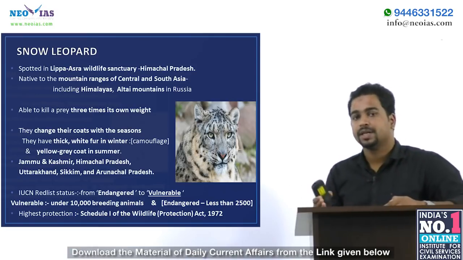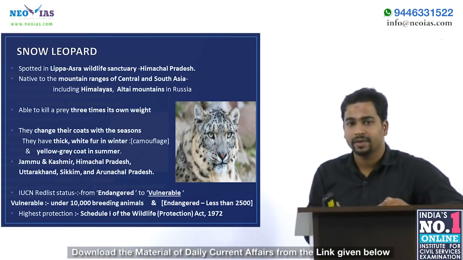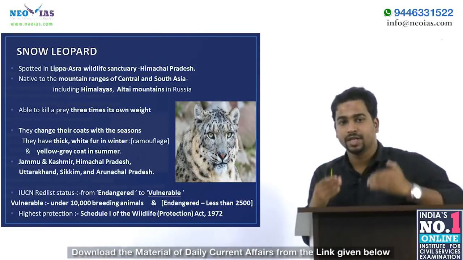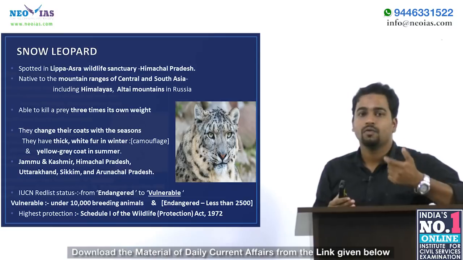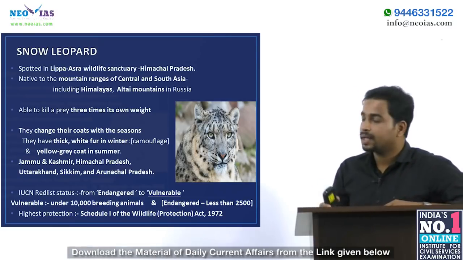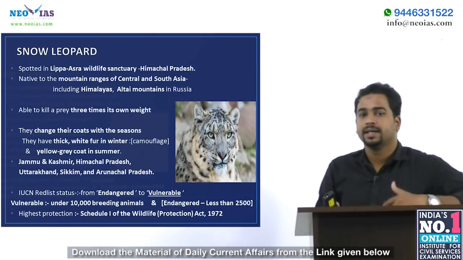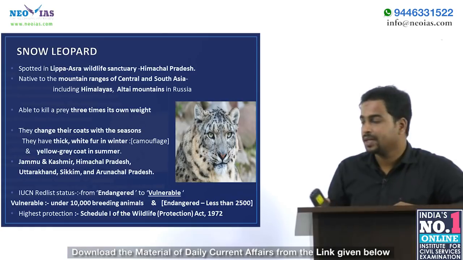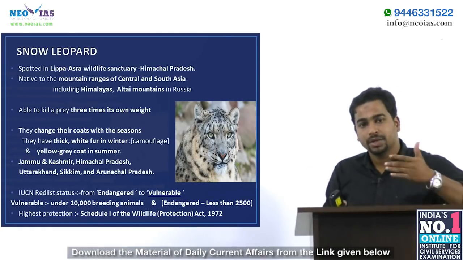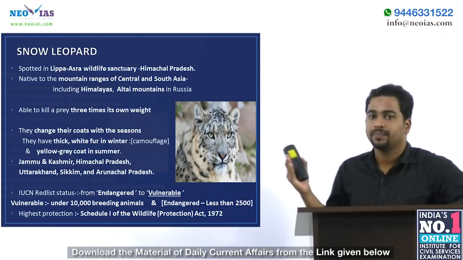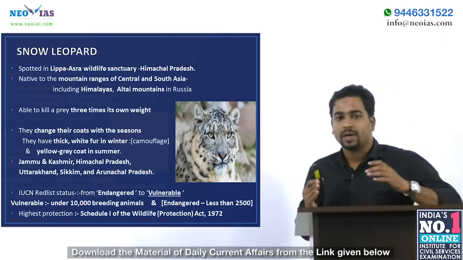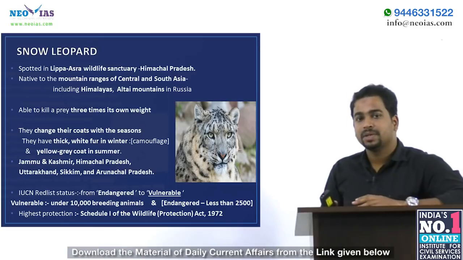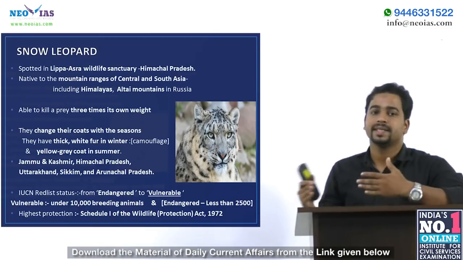That means during winter, the snow leopard has a thick white fur skin coat. And during summer, it has a fine yellow-grey skin coat. Simply, its color will be white during winter and yellow-grey during summer. This particular feature or ability makes the snow leopard able to camouflage in its environment.